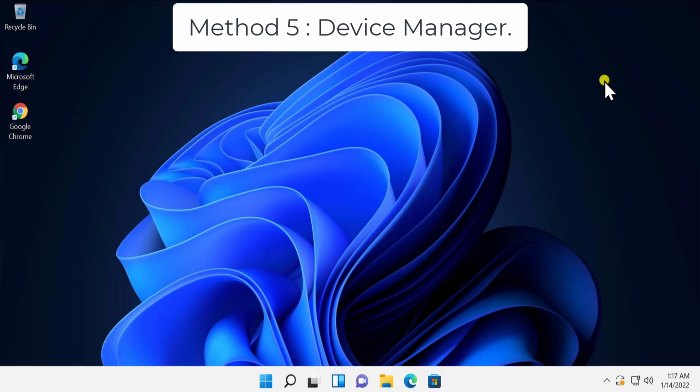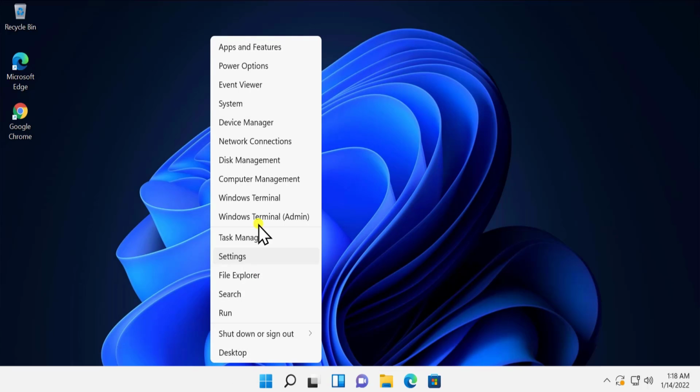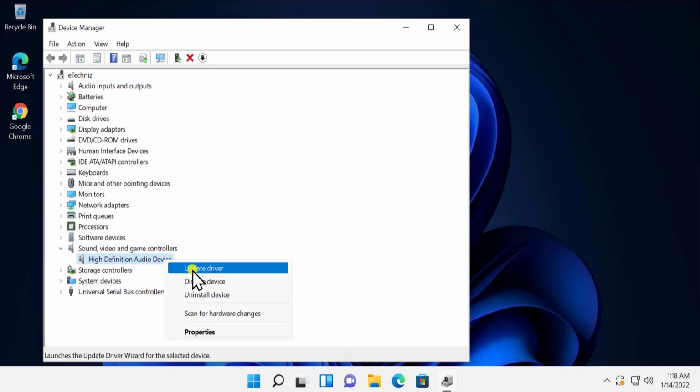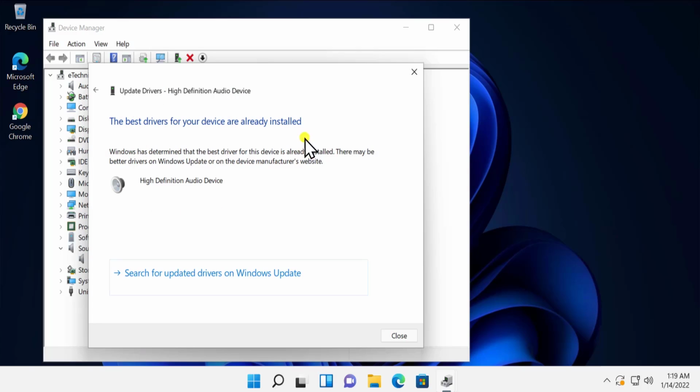Method 5. Device Manager. To open Device Manager, do a right click on the Windows icon, or we can say the start icon. You'll see Device Manager in here. Click on it. You can see Sound, video and game controllers. Double click on this option. Here you can see High Definition Audio Device. Do a right click and click on Update driver. Click on Search automatically for drivers and it's going to install the driver from the manufacturer website.